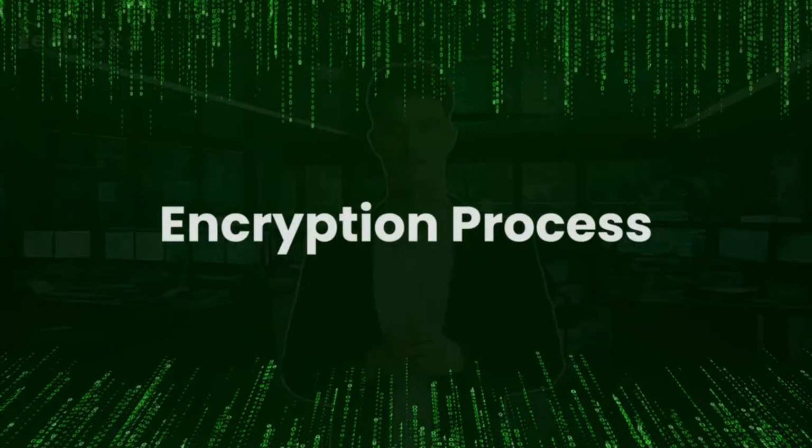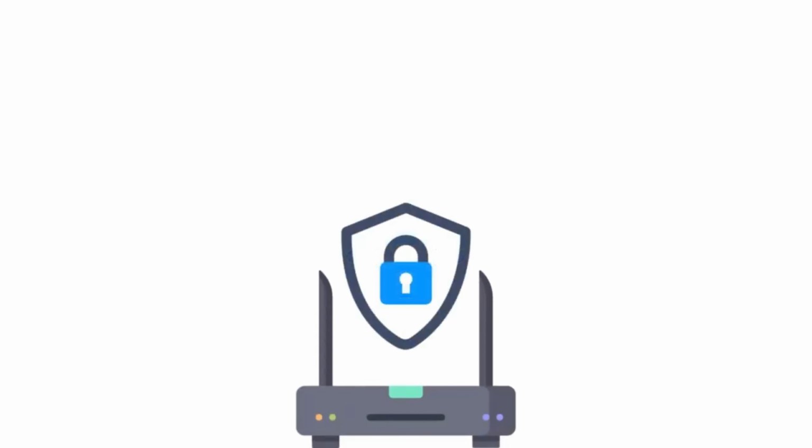Encryption process. Picture this intricate ballet of data security. The router, like a diligent guardian, adorns each outgoing packet with a cloak of encryption, a digital veil that conceals the contents within. This cryptographic transformation, executed through the RC4 encryption algorithm, is the router's way of safeguarding sensitive information from the prying eyes of potential eavesdroppers.